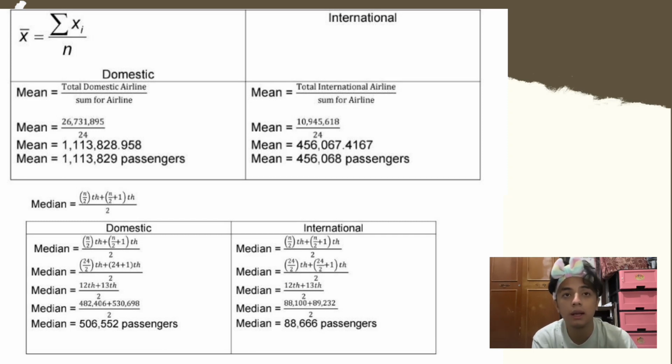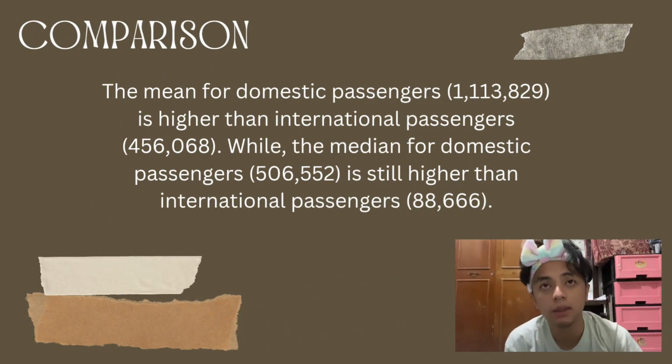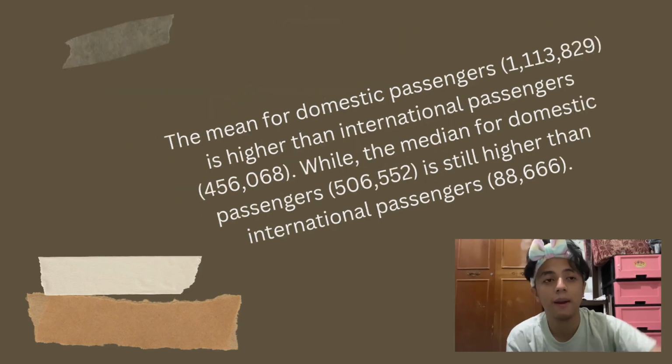For the international airline, the median is 88,666 passengers. So in this slide, we make the comparison. The mean for the domestic passengers is higher than the international passengers, while the median for the domestic passengers is still higher than the international passengers.